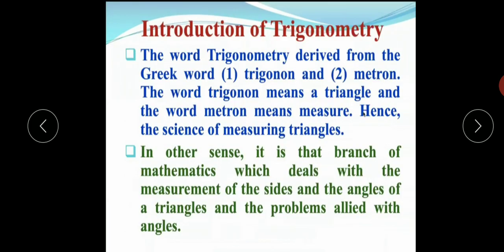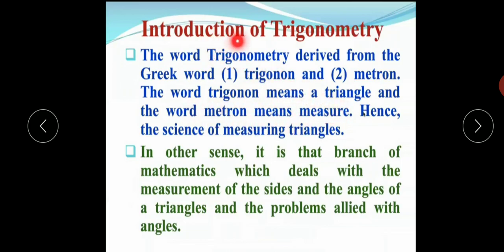Now let us see what trigonometry is. The word trigonometry is derived from two Greek words, trigonon and metron. The word trigonon means a triangle and the word metron means measure.